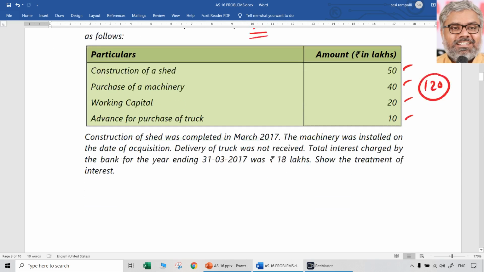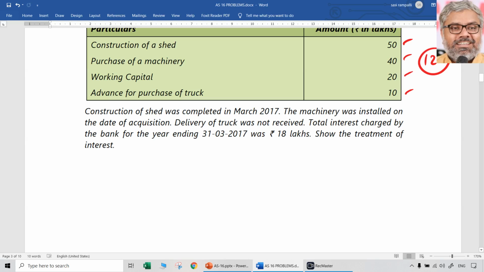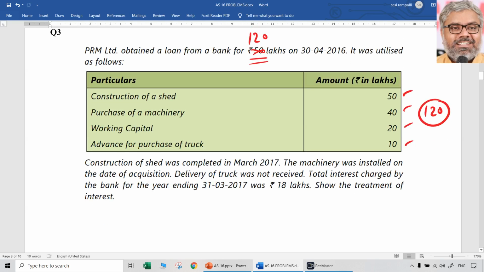Then construction of a shed was completed in March 2017. That means after the end of the year. Almost it took 11 months. Just because 11 months it is not 12 months, so I will not call it a qualifying asset? That is too much overreaction. It can be a qualifying asset. It took a substantial period, definitely. Almost 11 months it has taken. So construction of a shed can be considered as a qualifying asset. For construction it takes time, and it is a substantial period, definitely. Hence that can be considered as a qualifying asset.